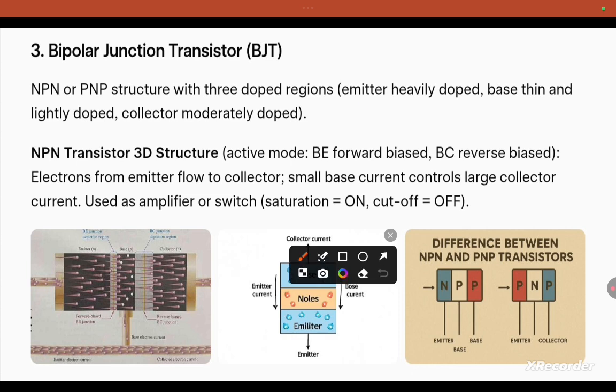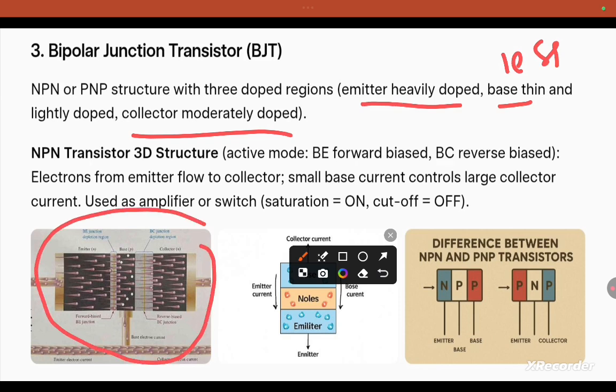So emitter is heavily doped, base is thin and lightly doped, and collector is moderately doped. Emitter is highly doped, base is lightly doped, collector is highly doped. NPN transistor diagram. Here you can see the transistor works as a switch.